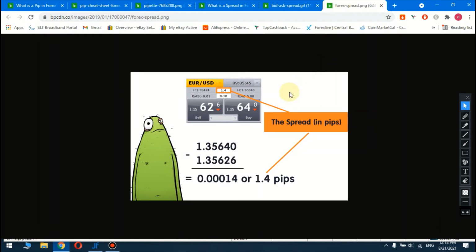Okay, let's move on to another example. Here you can see in the Euro USD pair there is a pip calculation, how we calculate the spread. Here the difference between the bid and ask price is the pips. Here you can see 1.056 minus 1.05626, there is a 14 pipette difference, that is the broker commission, and it can also be told as 1.4 pips.